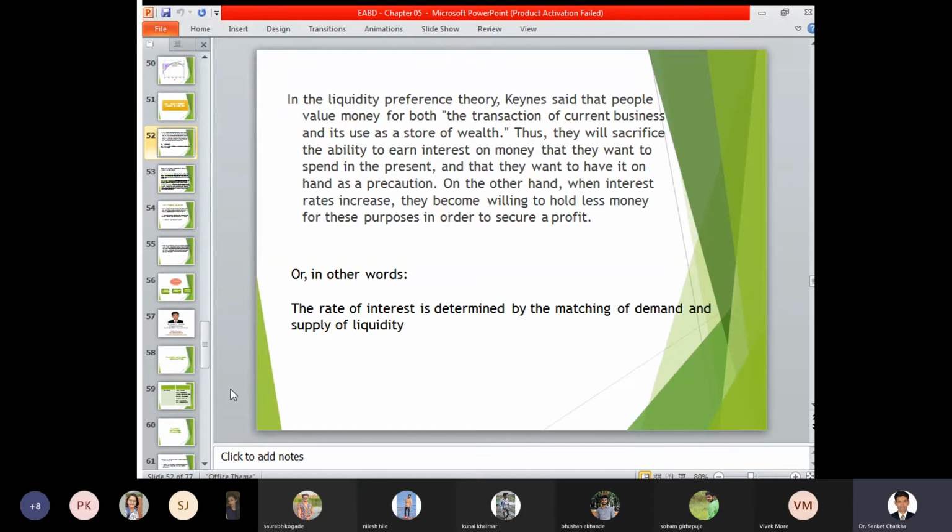So in order to decide how the liquidity can be maintained in the economy, we have 3 or 4 factors. Now, what are those factors? First is the CRR, that is cash reserve ratio. Second is the SLR, that is statutory liquidity ratio. The next two are repo rate and reverse repo rate.